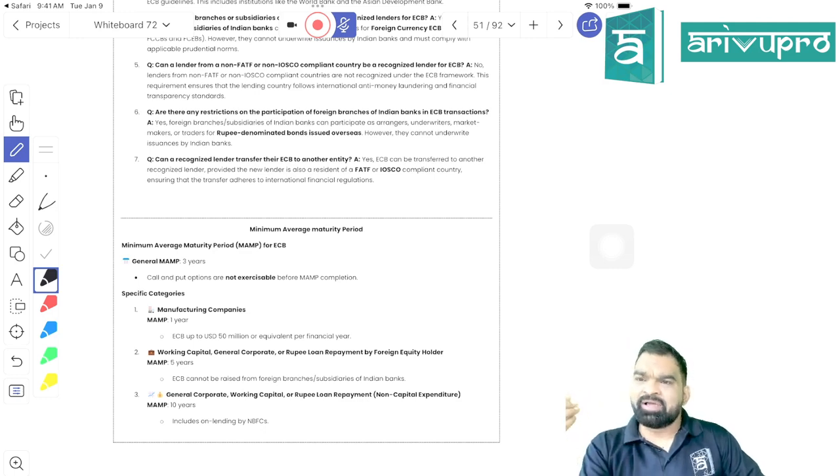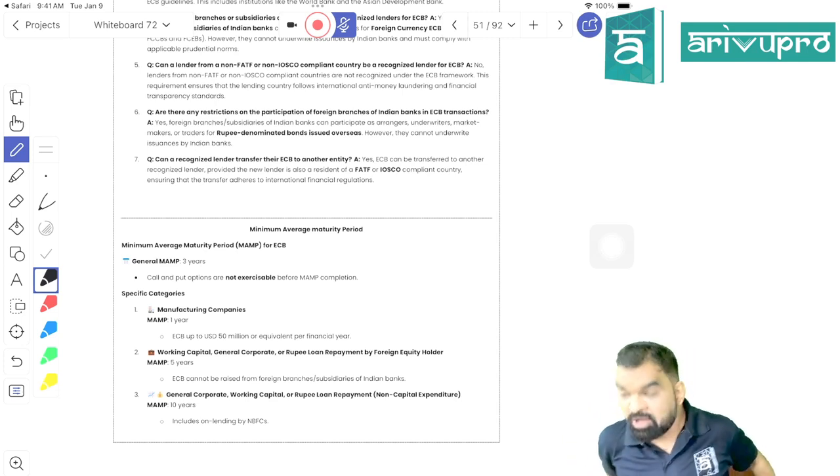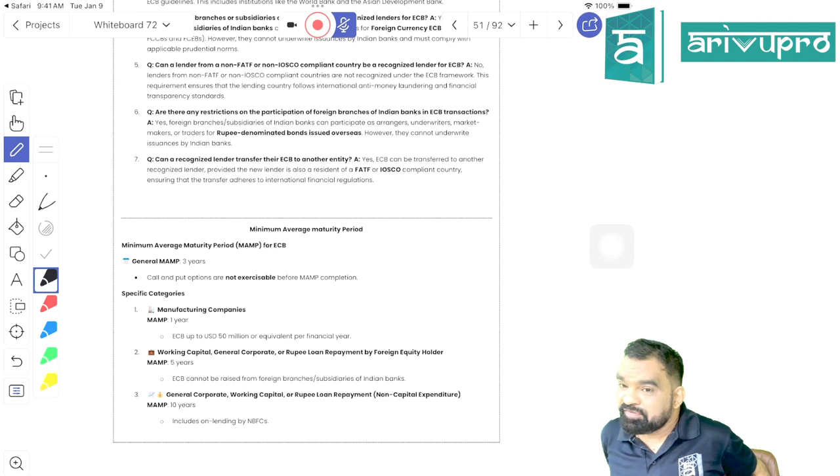So as the RBI is imposing a condition that the minimum maturity period should be 3 years, what is the RBI imposing, beta? Minimum maturity period is 3 years. So in that case, can you exercise a put or call option before 3 years? The answer would be no. Got my point, students? Is it clear?